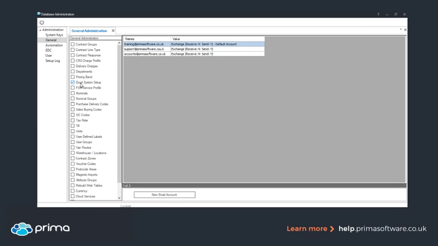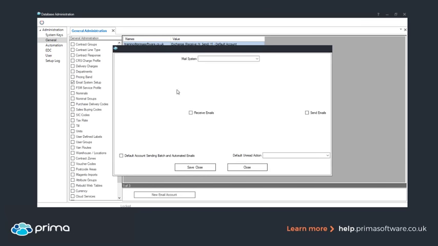So for example, if you've got, say, sales set up within your email system and you want to set up accounts or support, something like that, I'm going to put a new email into it. We want to first of all come into this section and hit New Email Account at the very bottom, and this gives us the option to actually create the account.